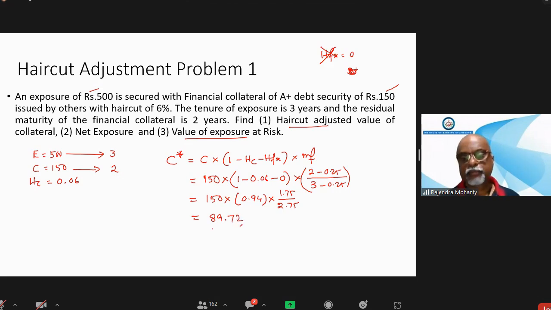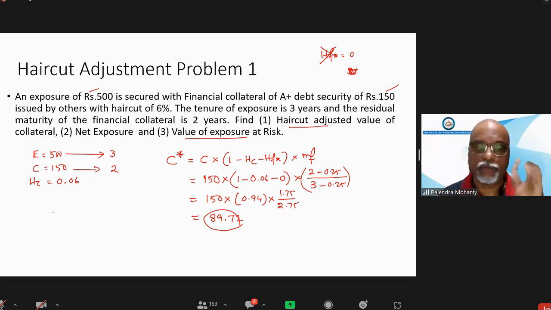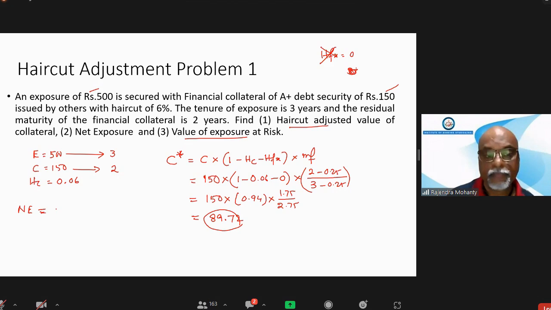89.72. Okay, so what is this 89.72? Haircut adjusted value of collateral. Very good. So this is the haircut adjusted value. Now, what will the net exposure be? Net exposure will be exposure minus C asterisk.